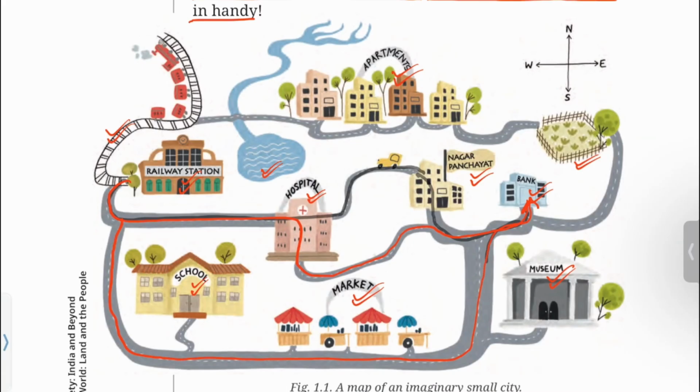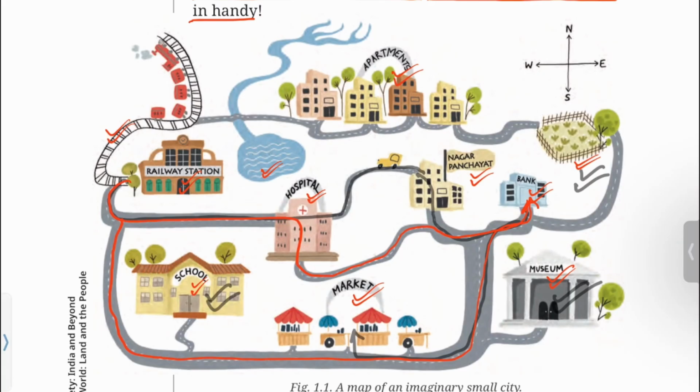If you want to proceed to the market, then you can go through this path. You can see the public garden here, school here, and museum here.